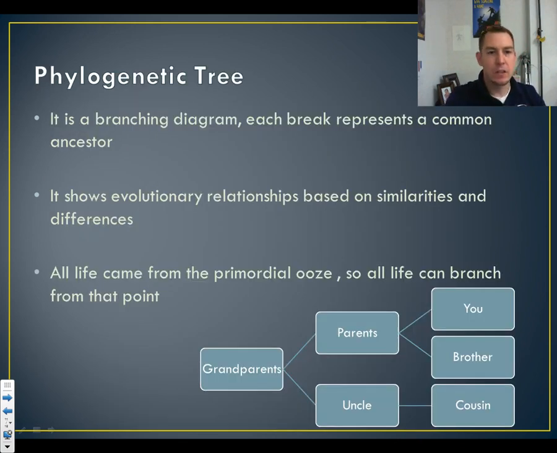Phylogenetic trees. So this is really just a branching diagram to represent common ancestors, okay? So it shows evolutionary relationships based on similarities and differences. All life came from the primordial ooze and has since branched out. So if you think about all life, and then it branches, and then from there we can branch again and so on. It's like your grandparents gave birth to your parents and your uncle, and then your uncle and your aunt made your cousin, and your parents made you and your brother. So we're related if you go back far enough.